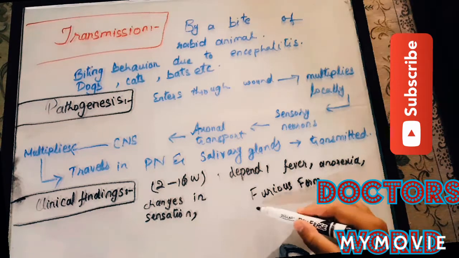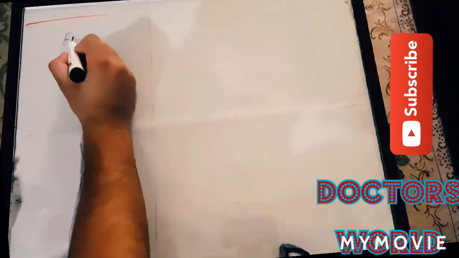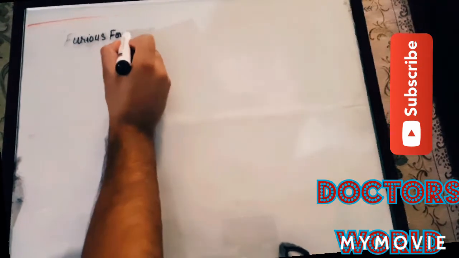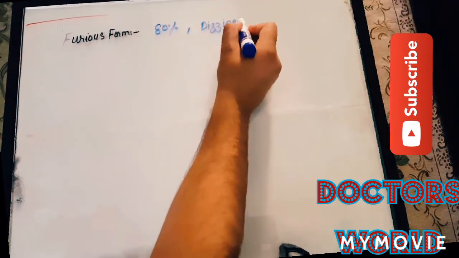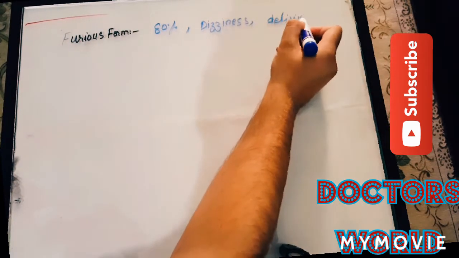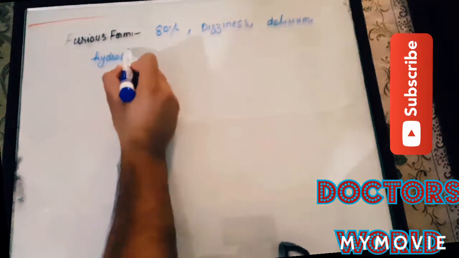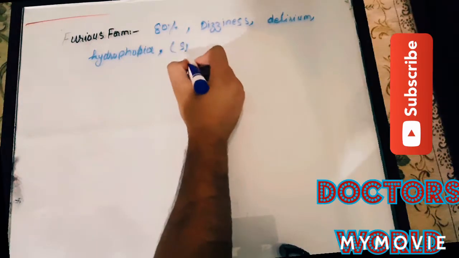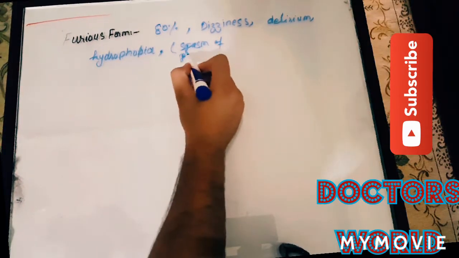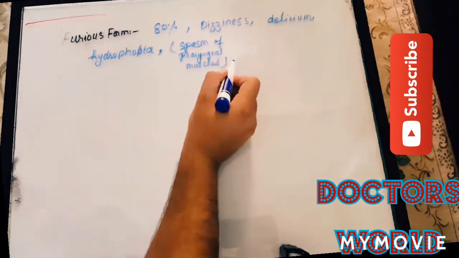One, furious form. First we will discuss the furious form. In the furious form, the symptoms that appear are dizziness, agitation, delirium, seizures and hydrophobia. These symptoms appear in 80% of individuals. Hydrophobia is due to spasms of the pharyngeal muscles, and the person is unable to swallow water.